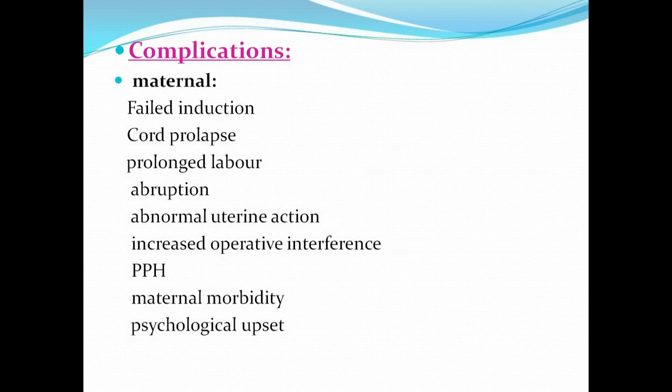Or even if she's setting into normal labor and progressing for a vaginal delivery, after prolonged waiting for 1 or 2 days, the woman may be exhausted or tired. So she may not be able to give the last push that is required for the second stage of delivery of the baby. In those situations, I am forced to help her by putting on outlet forceps or a vacuum or ventouse. So that is what I meant by increased operative interference.